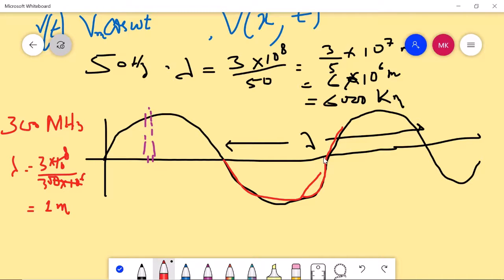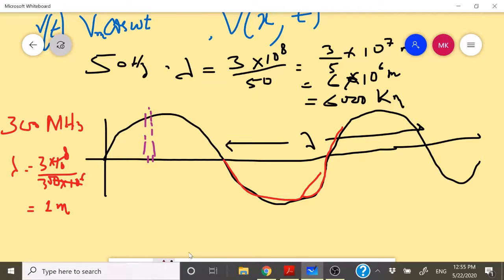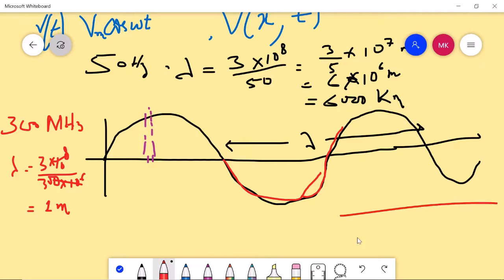So if you have a telephone line coming from your local exchange to your house, they are a few hundred meters, 100 or 200 or 500 meters. Over this line, because this is a multiple of lambda, you have 100 meters or 200 meters. Even if you are connecting your modem to your computer, that is the LAN network, they are in the meters.